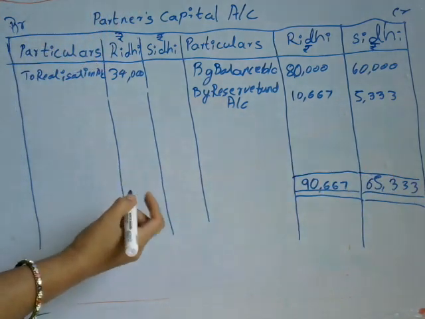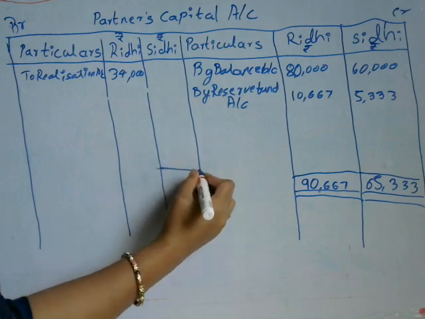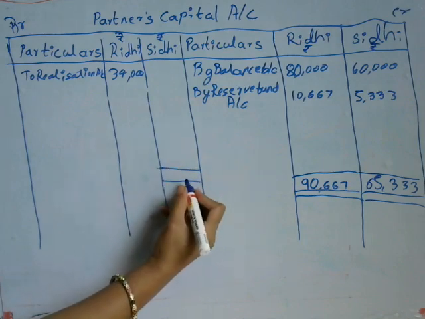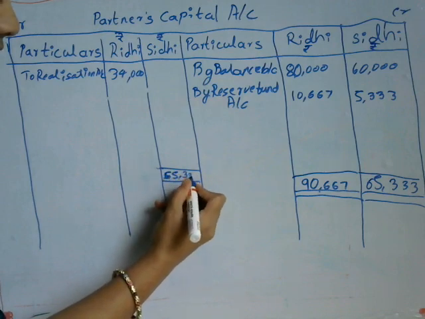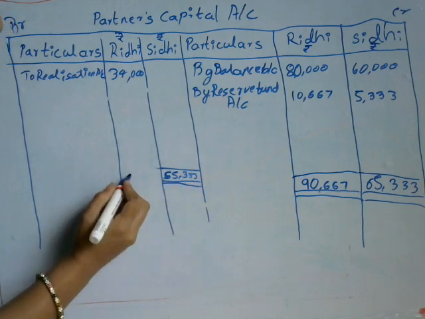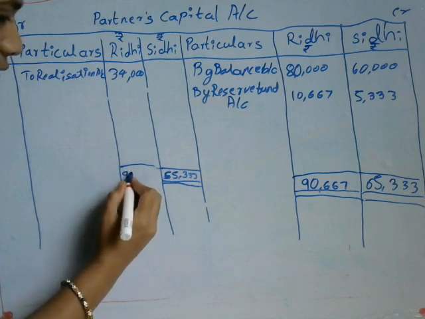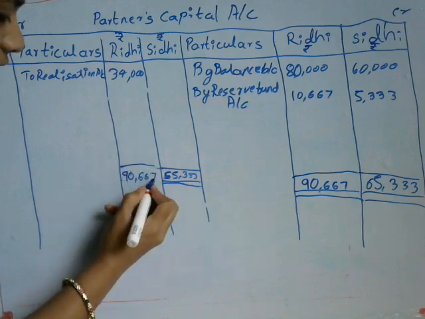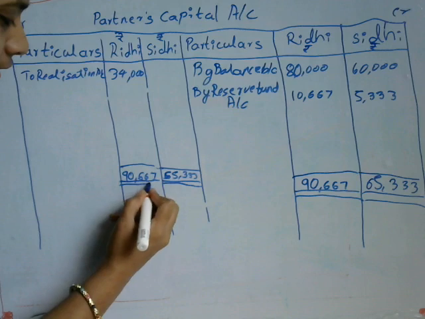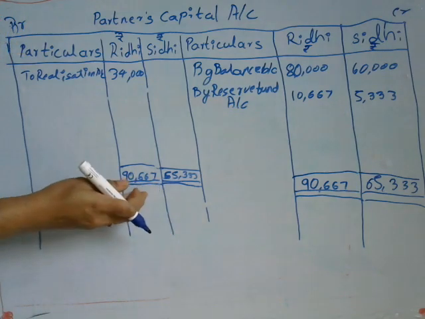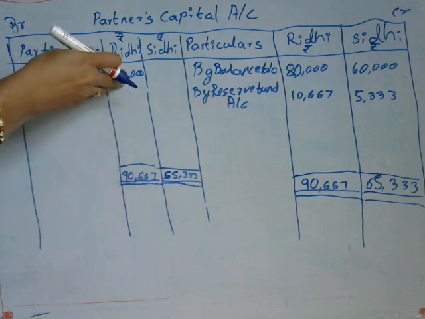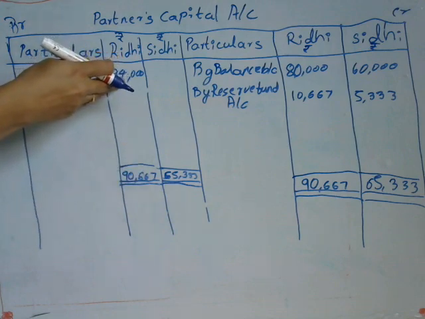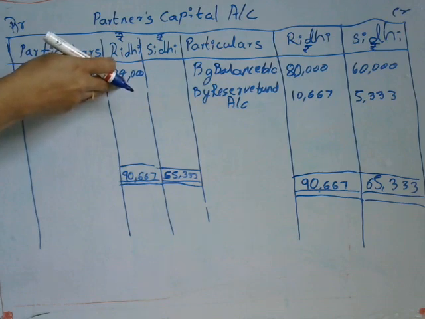So this same amount will be taken on the debit side. For Siddhi it is 65,333 rupees, and for Riddhi it is 90,667 rupees. In this amount we need to deduct the realization amount: 90,667 minus 34,000.